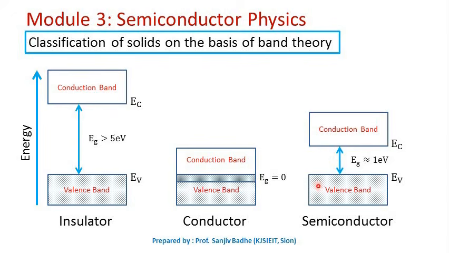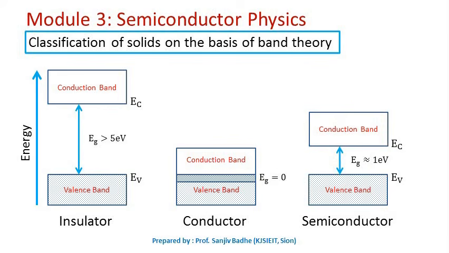These empty states are called holes. So the electrons can move through these holes and conduction will be possible. And as the electrons come to the conduction band, the electrons can move freely through the large number of empty levels available in the conduction band. So conduction will be due to the electrons in the conduction band as well as the holes created in the valence band.